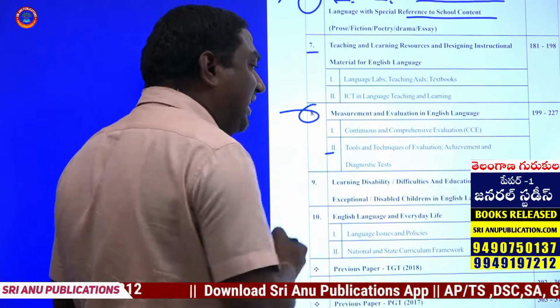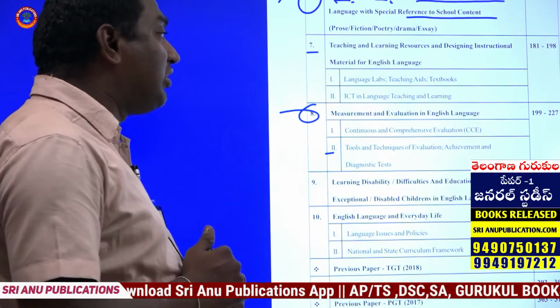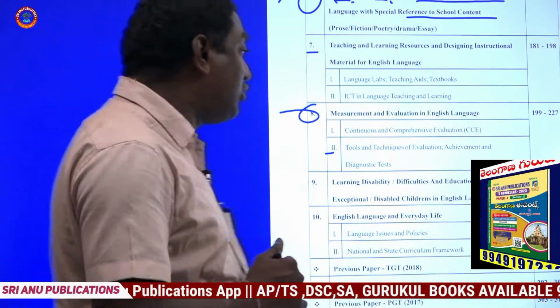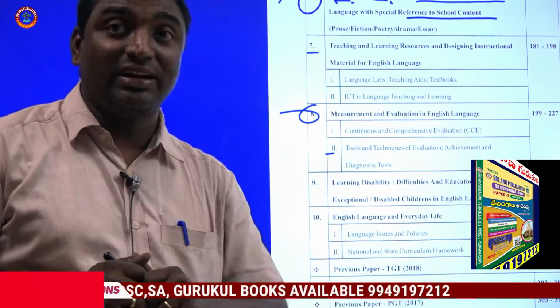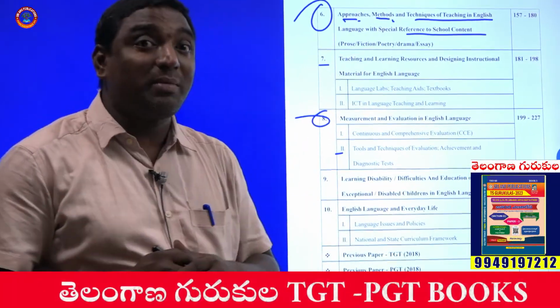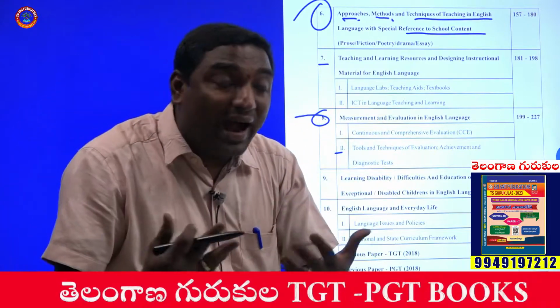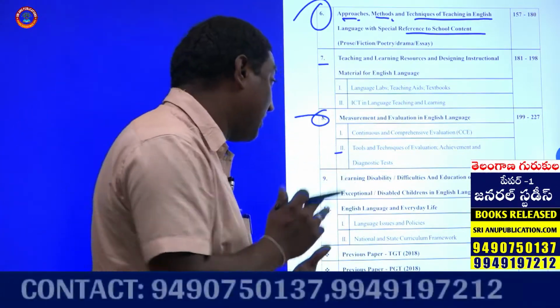Coming to the second element in the 8th chapter, tools and techniques of evaluation, achievement and diagnostic tests. How the examinations are conducted, what is the pattern of that examination, how we go with that, these things are to be understood.